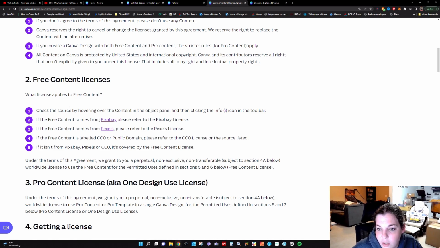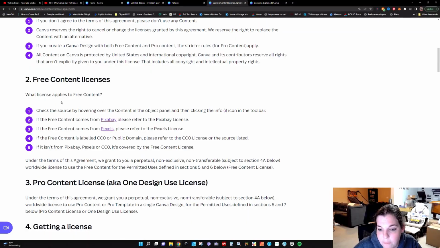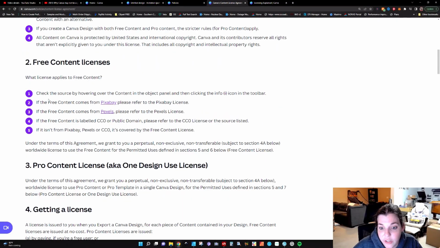Okay. Canva said here to check the source by hovering over the content. If the free content comes from Pixabay, please reference the Pixabay license. If the free content comes from Pexels, refer to their license. If it's CC0 or public domain, refer to their license. And if it isn't from Pixabay, Pexels, or CC0, it's covered by the free license. So you're required, if you're utilizing the content, to check if it's from one of these sources. That is so exhausting. I don't have time for that. Okay? That's for free content.